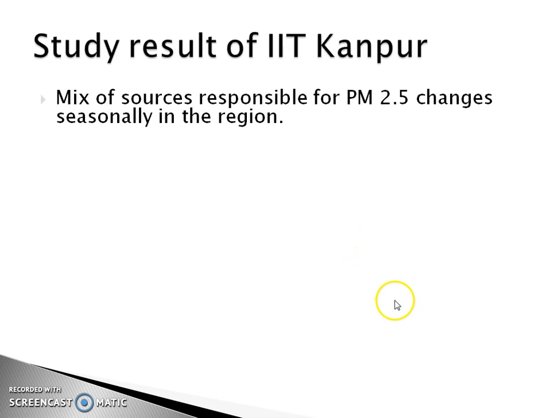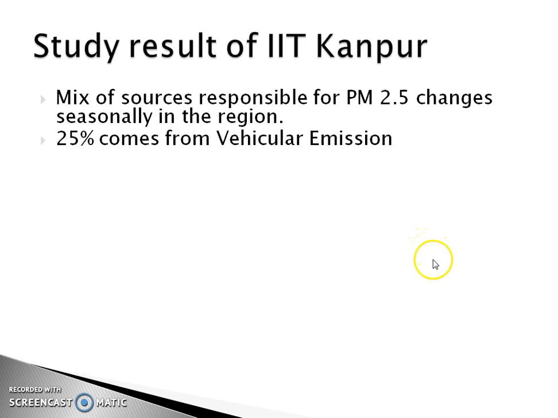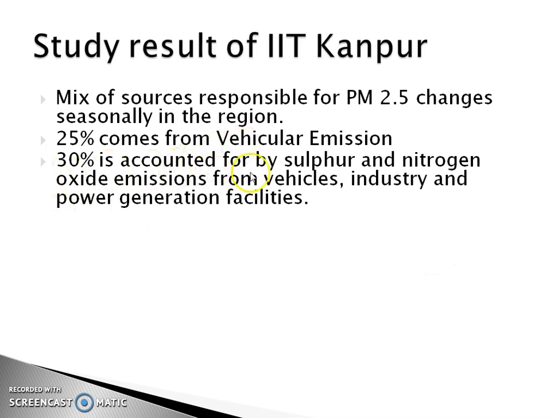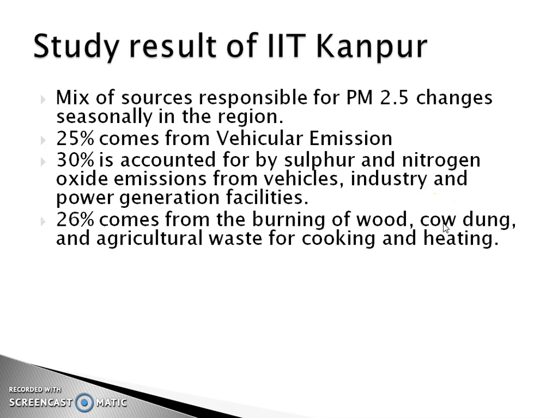The mix of sources responsible for PM2.5 changes seasonally in this region. Like 25% comes from vehicular emission, 30% is accounted for by sulfur and nitrogen oxide emissions from vehicles, industries, and power generation facilities. 26% comes from the burning of wood, cow dung, and agriculture waste for cooking and heating. And we are talking about winter. And remember, we are talking about 2.5, right? These are the contributors.